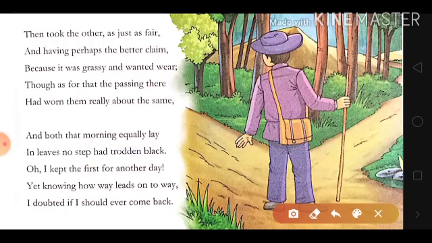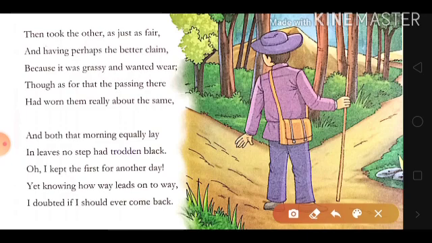If you use any path regularly, you will not find any grass there. The grass usually dries up. But the path he chose was full of grass, so that shows that it was very less traveled. The phrase here, "wanted wear," means it was unused. "Though as for that the passing there had worn them really about the same." Not many had walked on that path, that is why it was grassy.